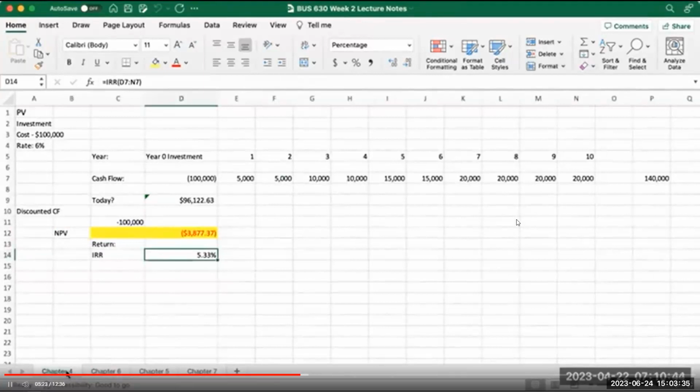In this example, in this tab of the spreadsheet, we took an investment of $100,000 and found that the investment was going to generate after-tax cash flow of $140,000 over its depreciable life of 10 years. With a cost of capital, or cost of money, of 6%, that investment proved not worthy. In other words, the actual return of the investment over time was 5.33%, or a negative net present value of